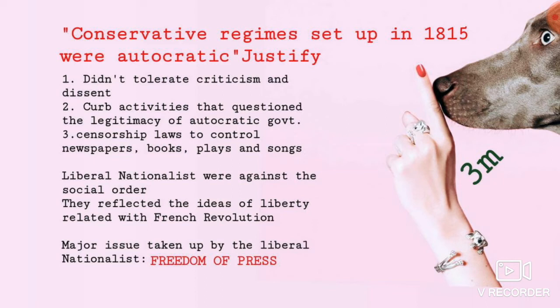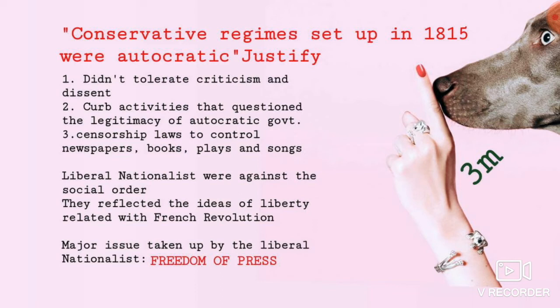So that is one reason. And two, they will stop any activities which question the autocratic government. If you go and question them, why are you torturing us, why are you making these decisions, they will stop your activities by arresting you or giving you punishments. So they will curb all activities which questioned the legitimacy of autocratic government. You cannot question their rules.